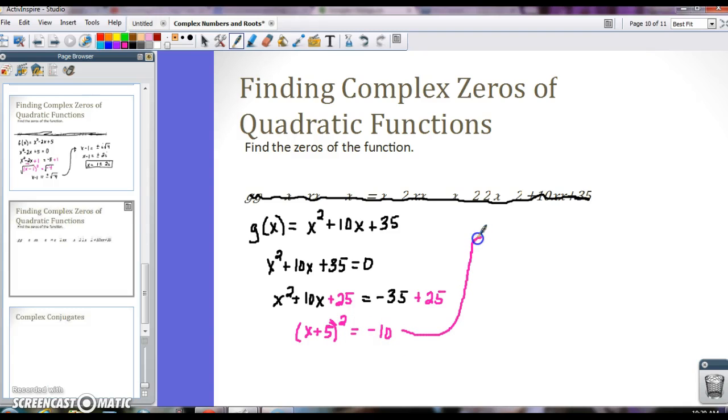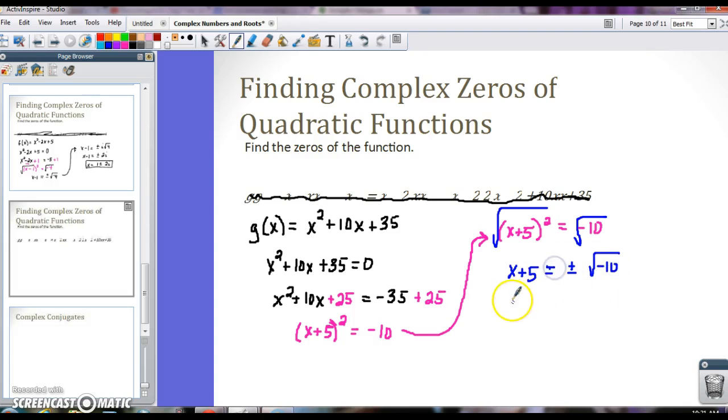I'm just going to go up here where I have a little more room. Then I have, I'm just going to rewrite it first. X plus 5 squared is equal to negative 10. I'm going to go ahead and take the square root of both sides. On this side then I'm left with x plus 5, and here I have plus or minus the square root of negative 10.